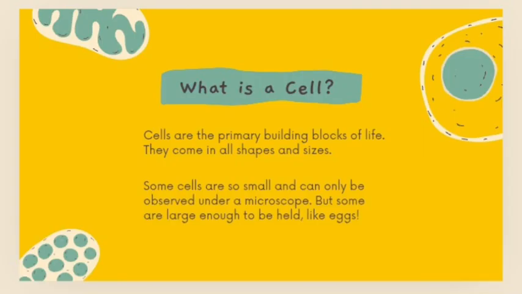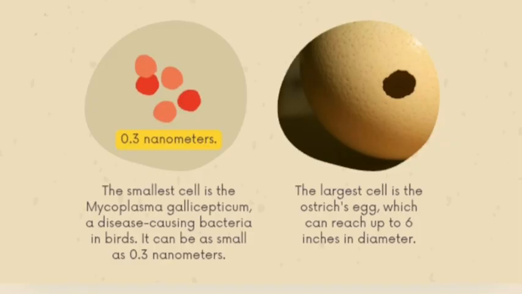What is a cell? Cells are the primary building blocks of our life. They come in all shapes and sizes. As we all know, we are all multicellular organisms. Some cells are so small that they can only be observed under a microscope, but some are large enough to be held, like eggs.